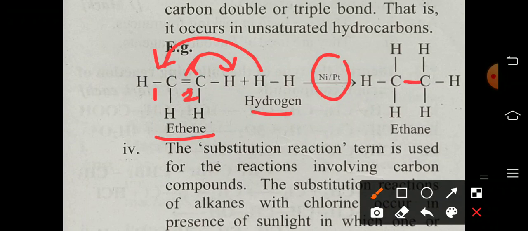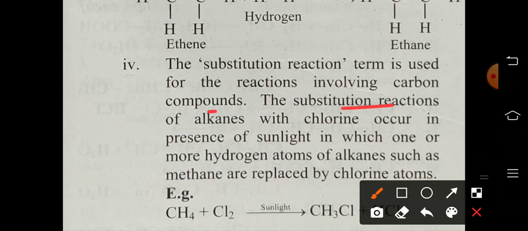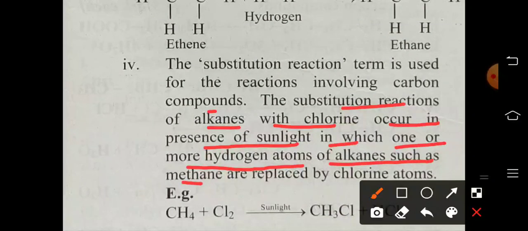Fourth point, the substitution reaction term is used for reactions involving carbon compounds. The substitution reaction of an alkane with chlorine occurs in the presence of sunlight, in which one or more hydrogen atoms of an alkane such as methane are replaced by chlorine atoms.